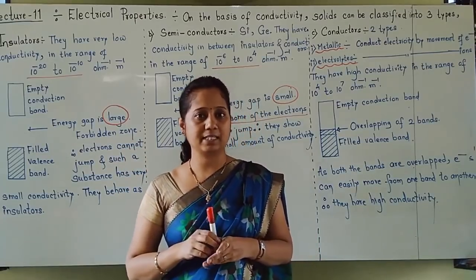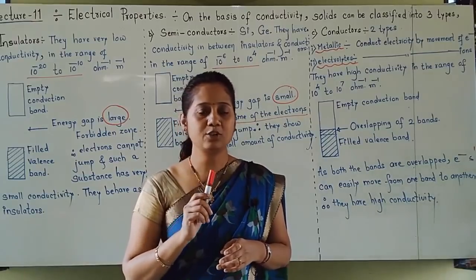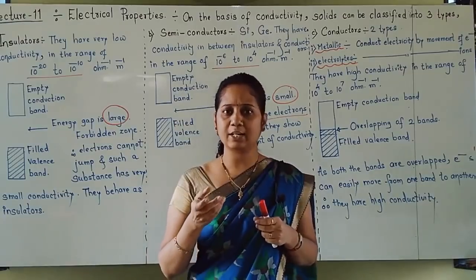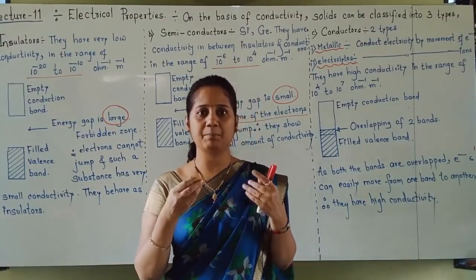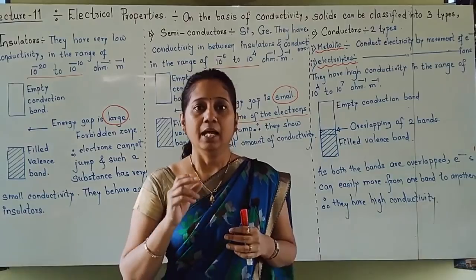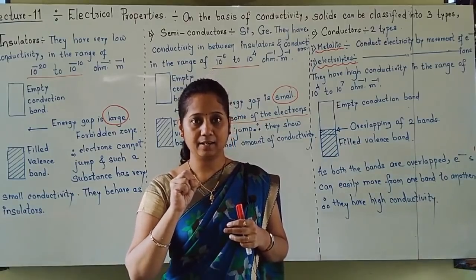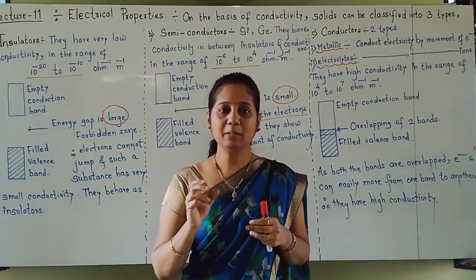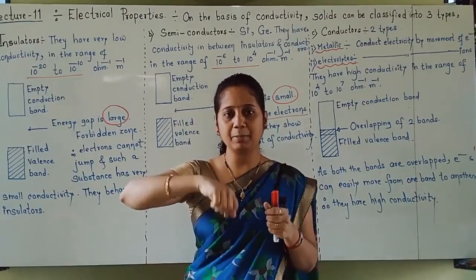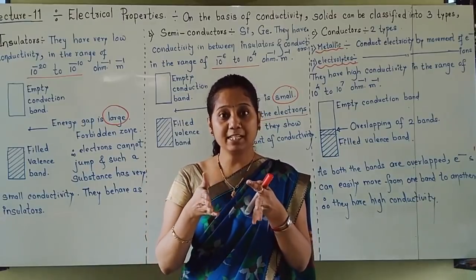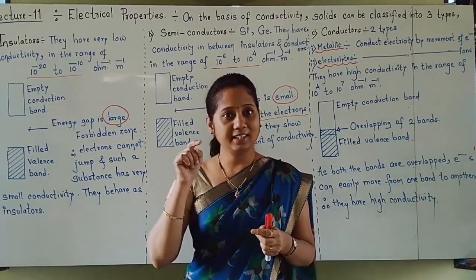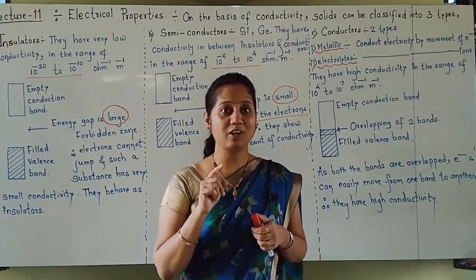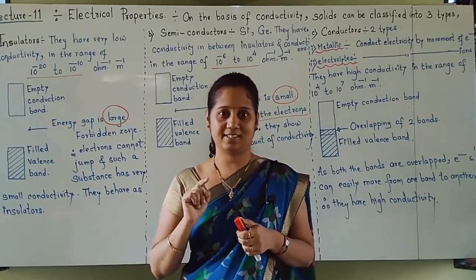Another type of conductors are electrolytic or ionic conductors. For example, electrolytes. So many examples we have seen, for example NaCl, KCl and all. These electrolytes, when dissolved in water or in molten state, what happens? For example, NaCl added in water will dissociate into ions, and these ions are responsible for conductivity. That's why electrolytes are also called ionic conductors.